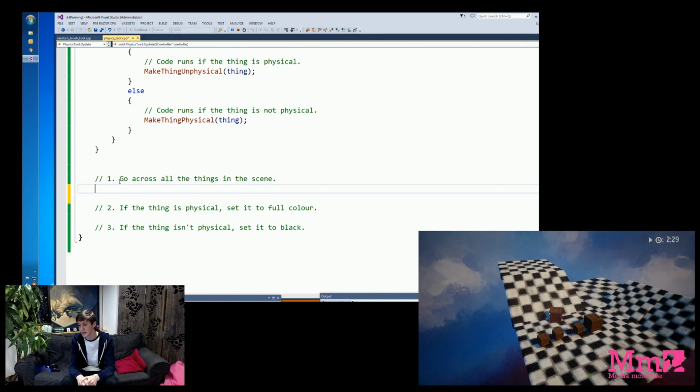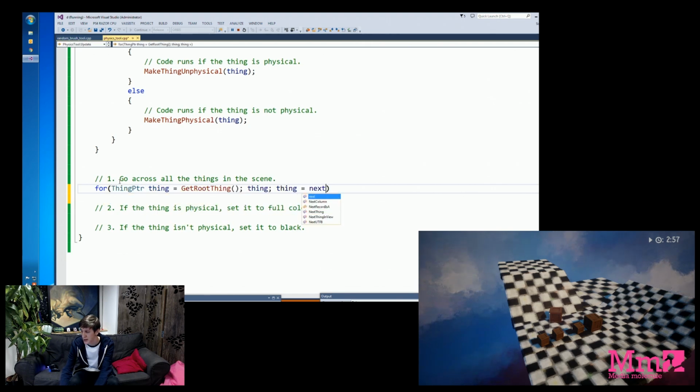Now this is actually one of the parts of the code I'm going to skim over a little more. Explaining it would make the stream a lot longer, and would probably just bore a lot of people, I suspect. So the key thing to take away here is there's another programming construct called a for loop. And what a for loop does is it lets you do something multiple times. In this case, we want to do something once for everything in the scene. So we write that like this, and again, it's not worth worrying too much about what this code actually does, because it would take much longer to explain.